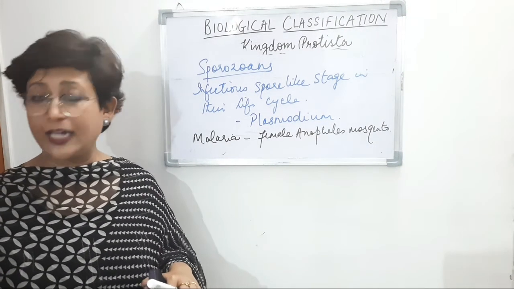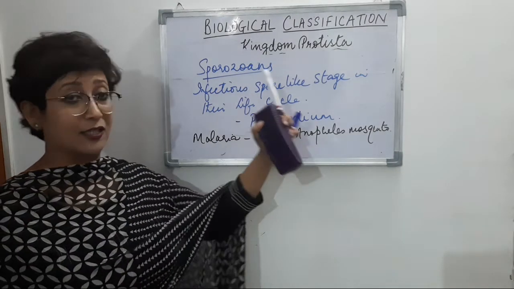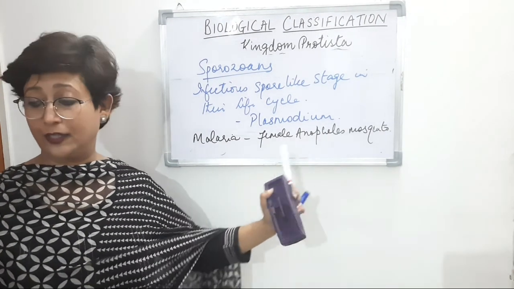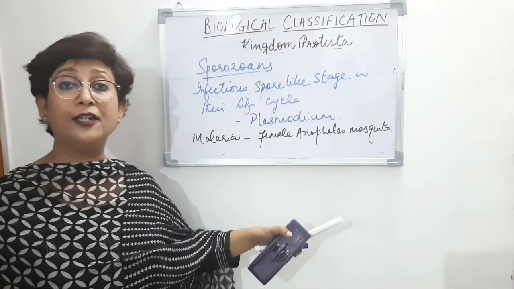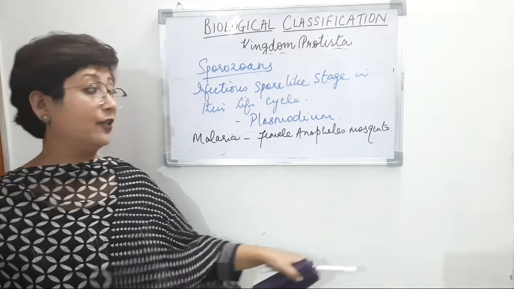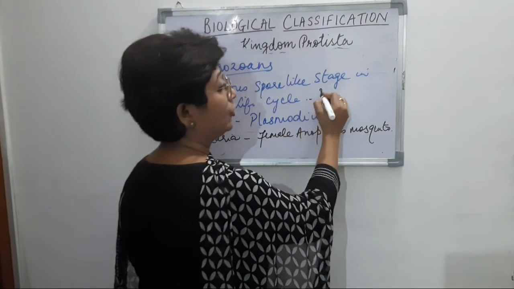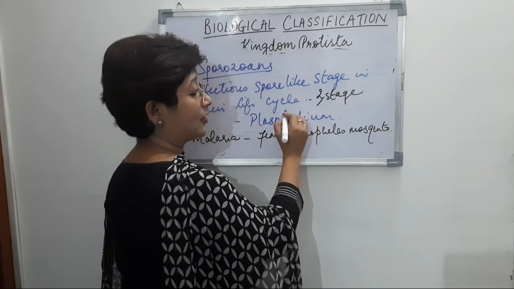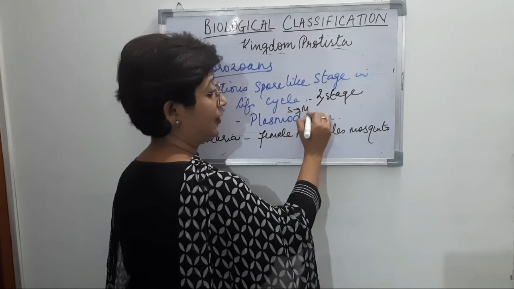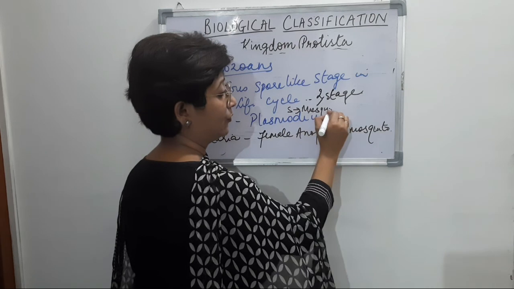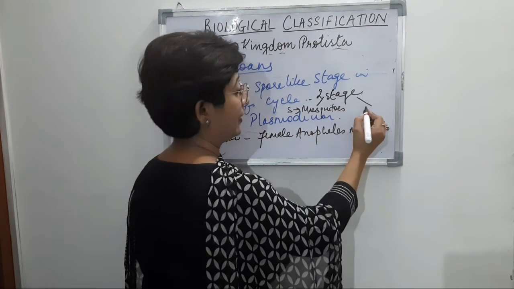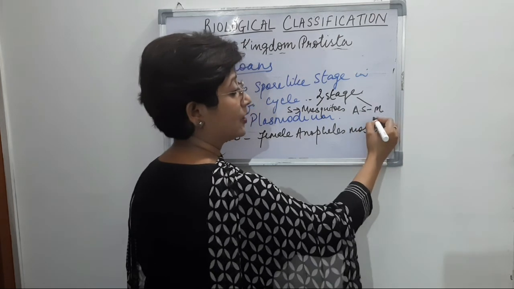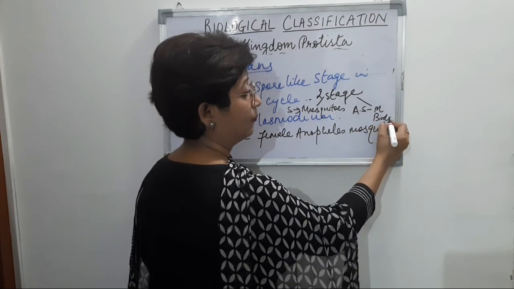The first stage, the sexual stage, takes place inside the mosquito, and the second stage, the asexual stage, takes place in mammals and even in birds.